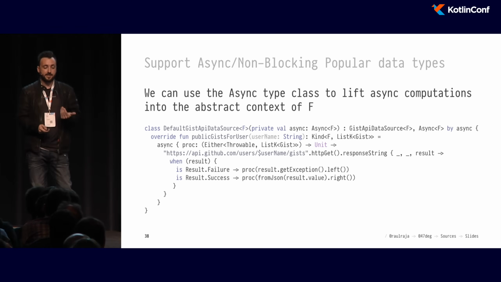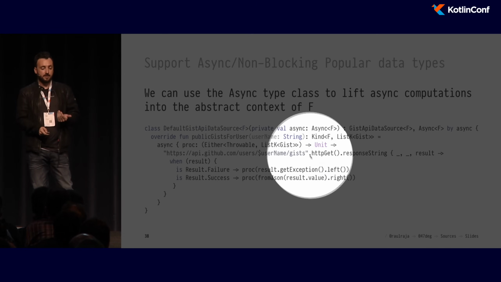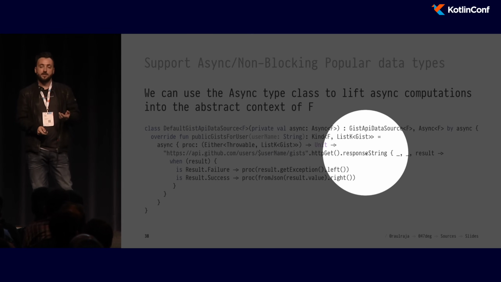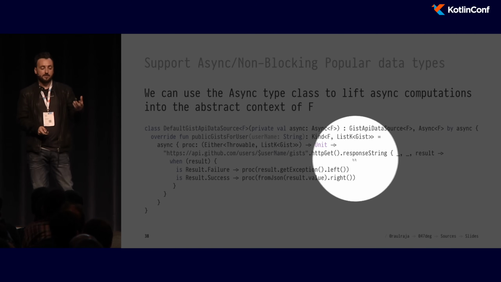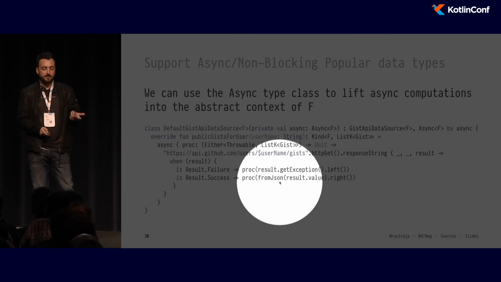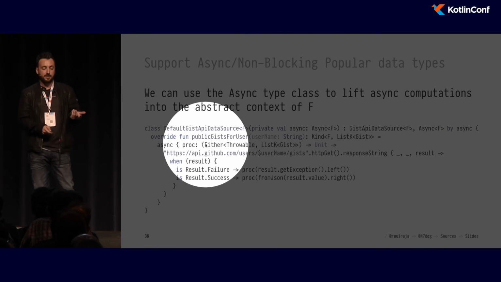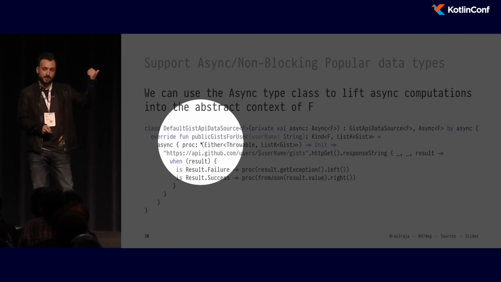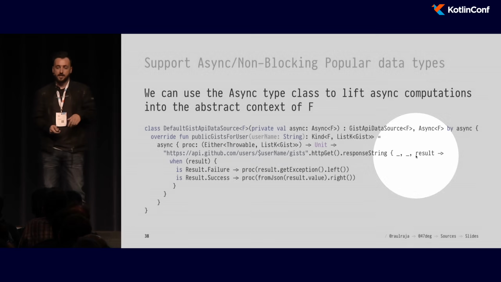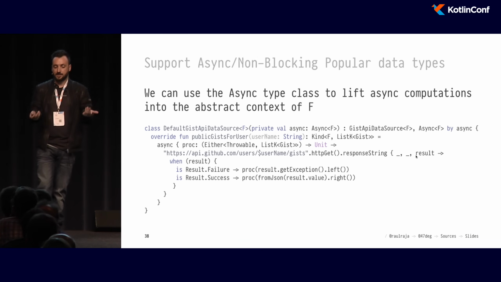In this case here, we're saying, okay, this is going to be async. We're going to do an HTTP get, and this responseString combinator inside HTTP get takes a callback. So this actually does not block. Once the callback completes, we can successfully invoke the async callback that we receive from our type class, and then lift the results to the left or the right if there's an error, if it's an exception.